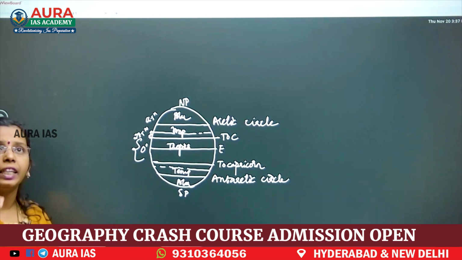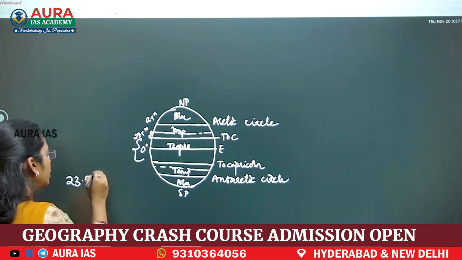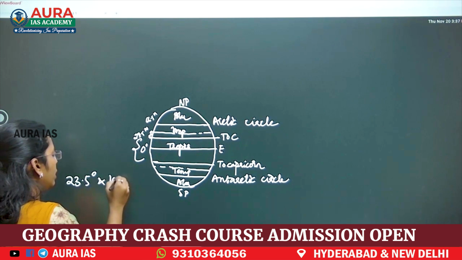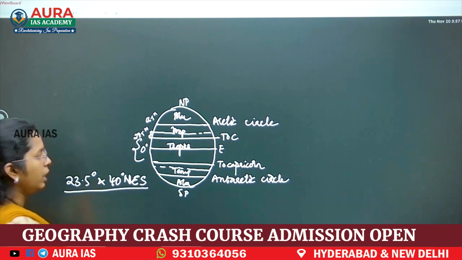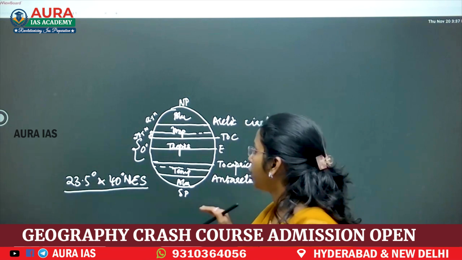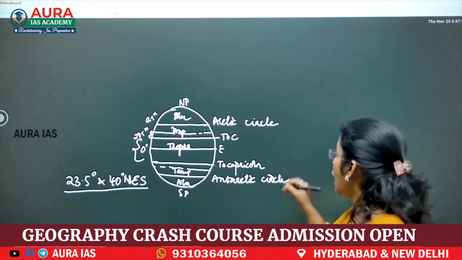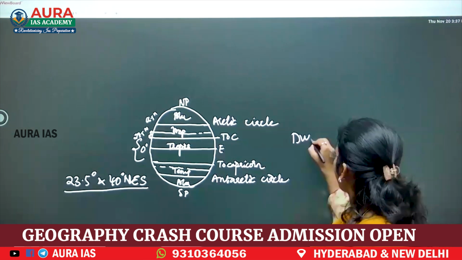Between tropic and temperate, between 23.5 degrees and 40 degrees north and even south, you will see the subtropical region. In the subtropical region, you will see dry winds, and because of that, you will see more dust particles. Why?